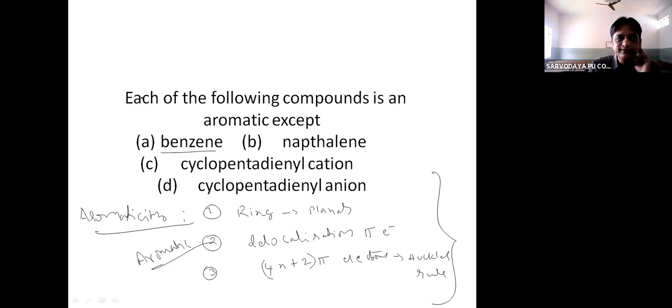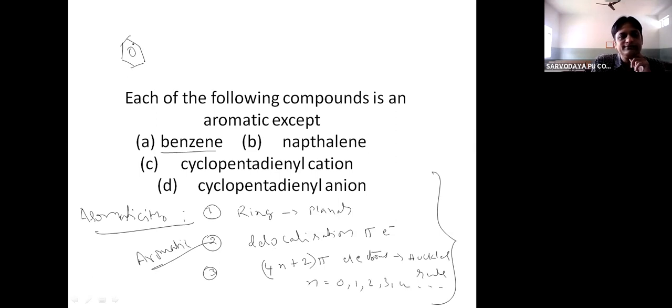First one is benzene. So what is the structure of benzene? This is the structure. So the ring is planar and there is delocalization of pi electrons, and whether it follows Huckel's rule or not. See here, n may be 0, 1, 2, 3, 4 and so on.